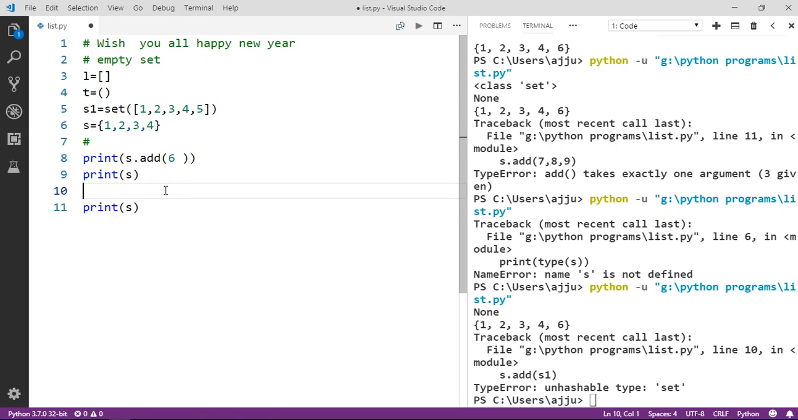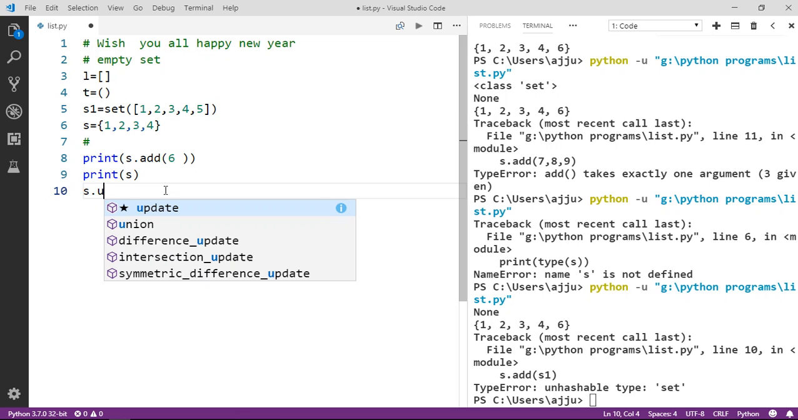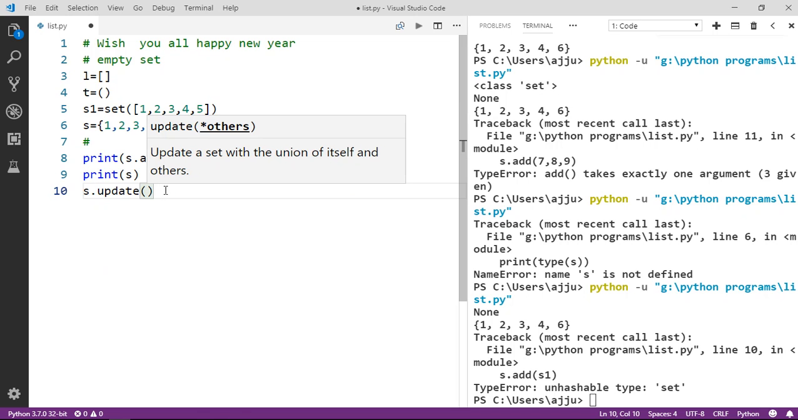Okay guys, the other thing is how we can add multiple values at a time. Is there any way to do that or not? Yes, we have a way, and that is update. If I want to update my set with other values, like updating with one iterable, that iterable is s1.